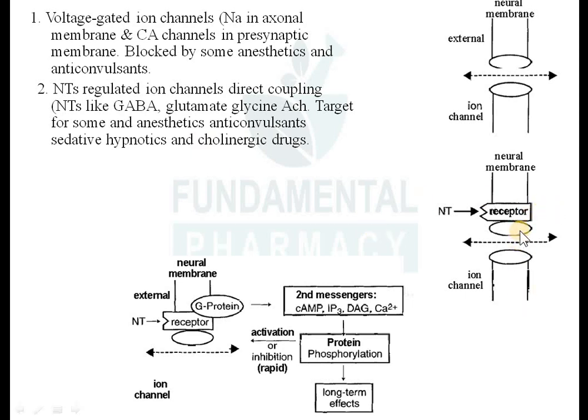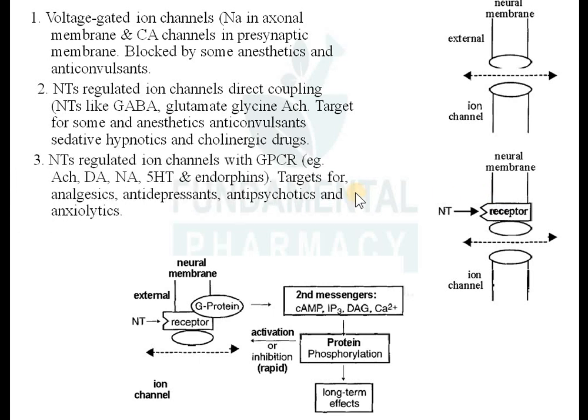So here you can see in this image, it is a neuronal membrane. So here is a receptor. Once neurotransmitter is released over here, it will act on the receptor, and now that receptor will activate the ion channel. So first case में क्या हो रहा था, यहाँ डायरेक्ट आयन चैनल था, ओके, that is known as a voltage gated ion channel. यहाँ पे डायरेक्ट नहीं है, यहाँ पे पहले न्यूरोट्रांसमीटर रिलीज होगा, वो रिसेप्टर पे रिएक्ट करेगा, रिसेप्टर के ऊपर जाके कंबाइन होगा, और वो रिसेप्टर फिर आयन चैनल को एक्टिवेट करेगा. That is nothing but the ligand gated ion channels, right. So this one is the second one.